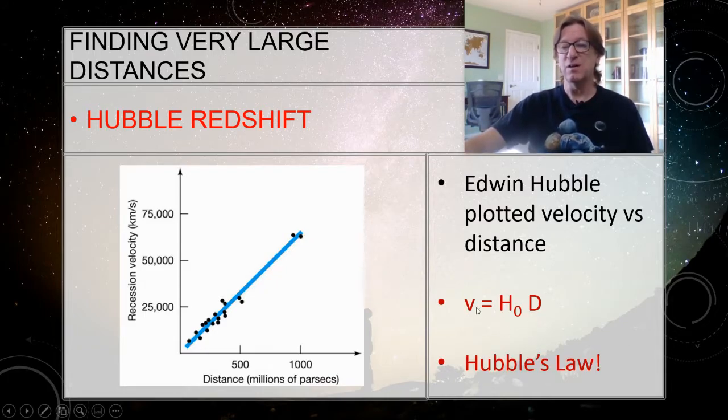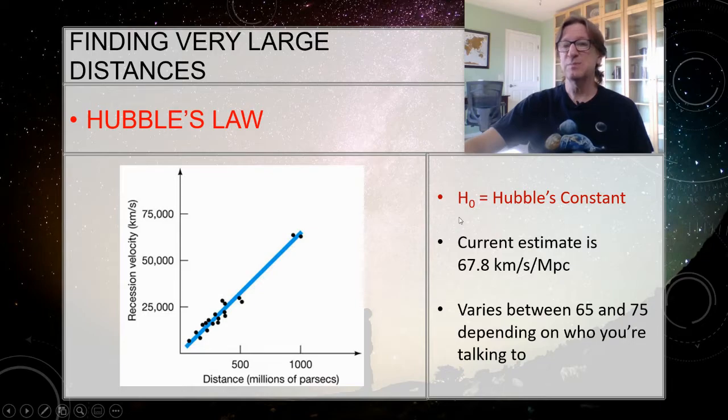The whole law, V equals H0D, is called Hubble's law, but you guys know there's nothing special about it. It's just the equation of this line here. Same thing you did in high school. So Hubble's constant has been measured, and it varies depending upon who you're talking to. Like I said here, anywhere between 65 and 75 has been found. So it's not as constant as you might want to think. The current best estimate is about 67.8.